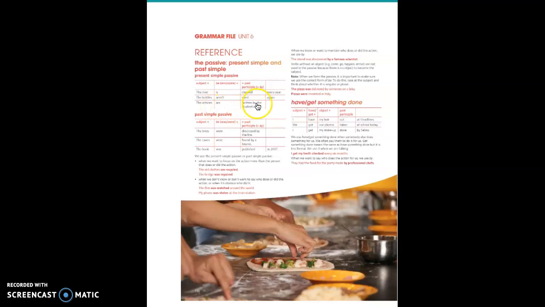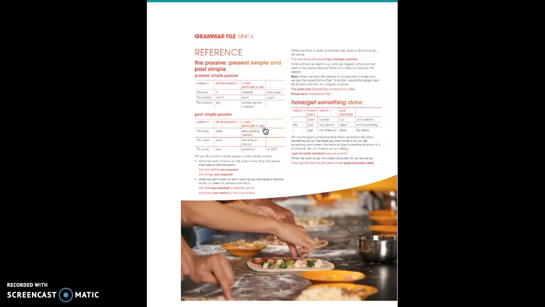And the last one says, the articles are written by the students. Here you've got who, the person who wrote or writes the articles, okay? You can have the same passive, but in the past simple passive. You've got the subject, the verb to be, that is was and were, and the past participle of the verb, and by. By means the person who did it.